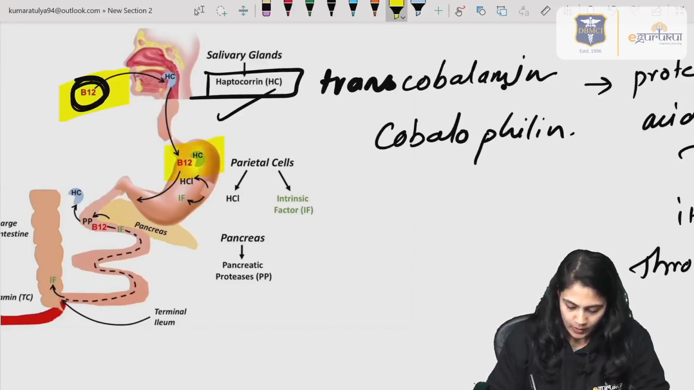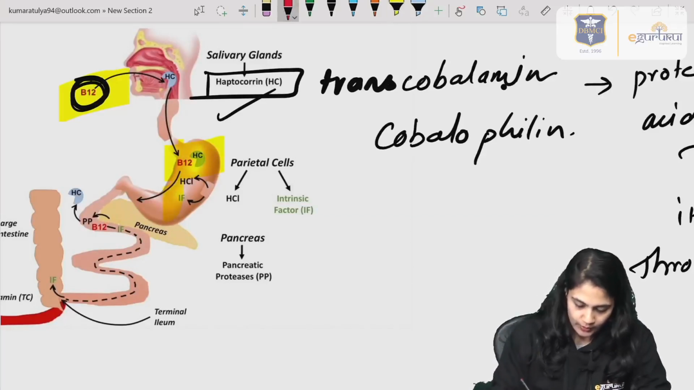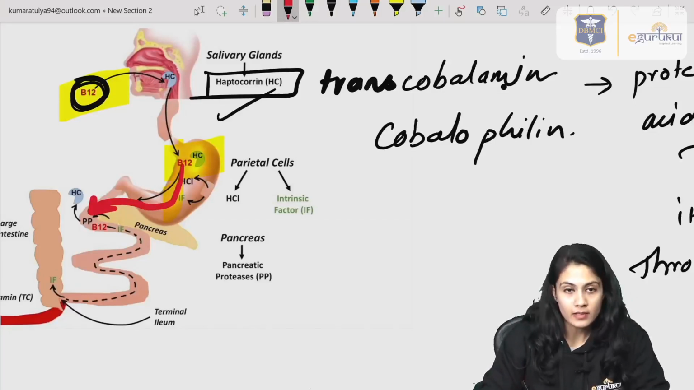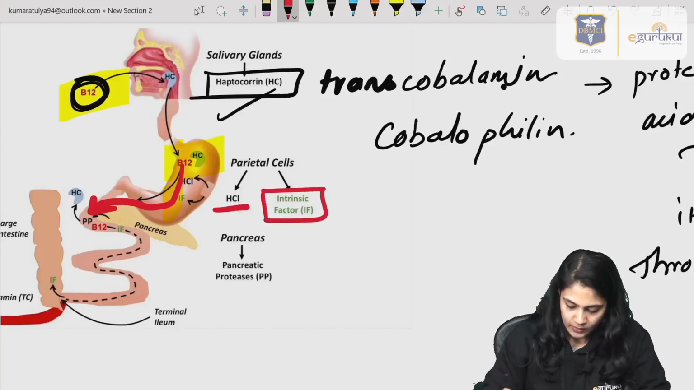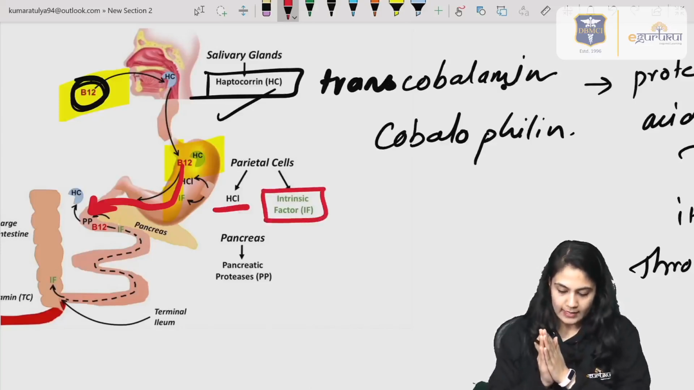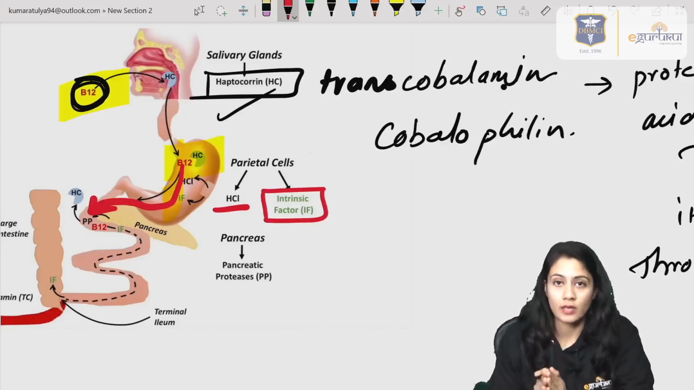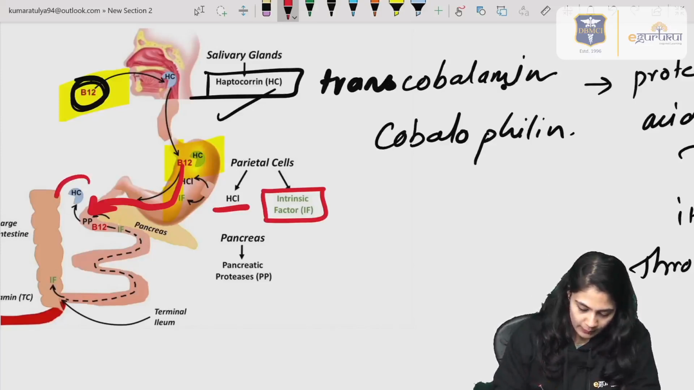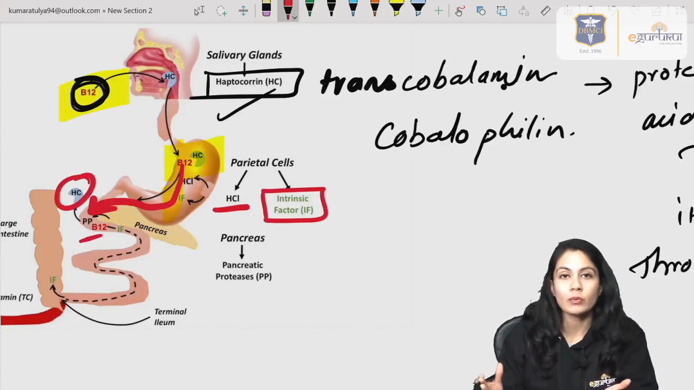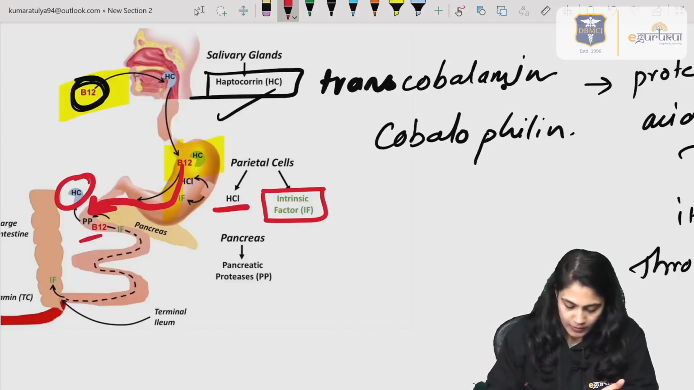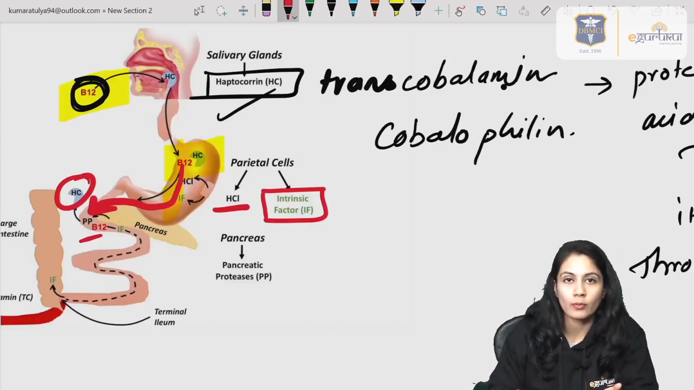Now this B12 will move with the haptocorrin to the duodenum, right? Meanwhile the parietal cells will release the HCl and intrinsic factor. With the HCl, the pepsinogen is converted into pepsin, right? So pepsin will separate the haptocorrin from the B12.